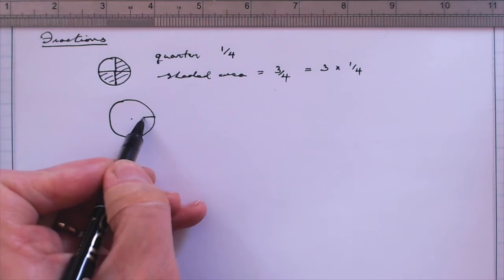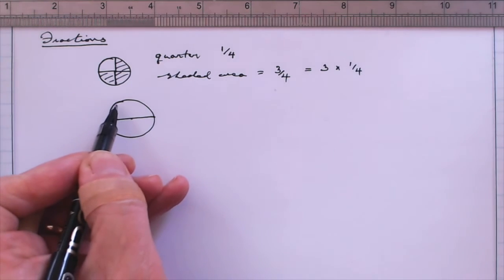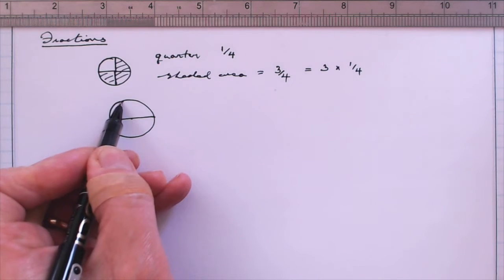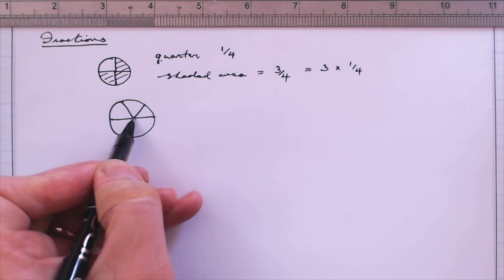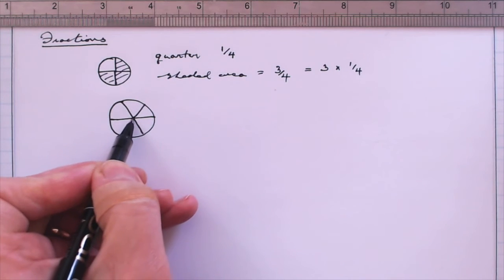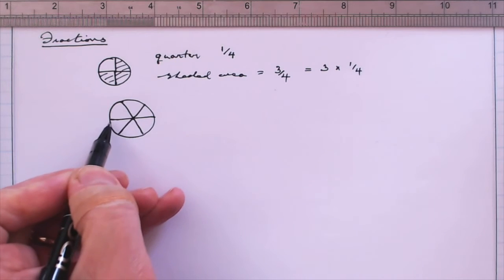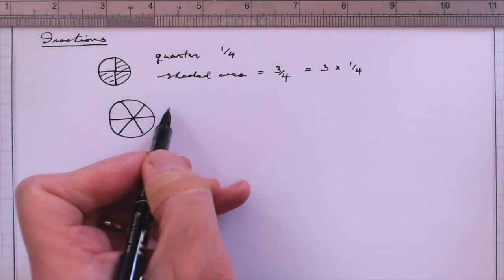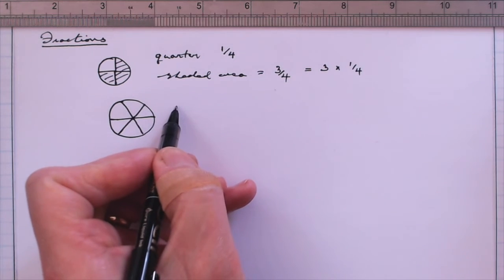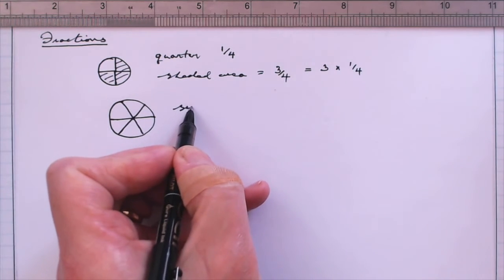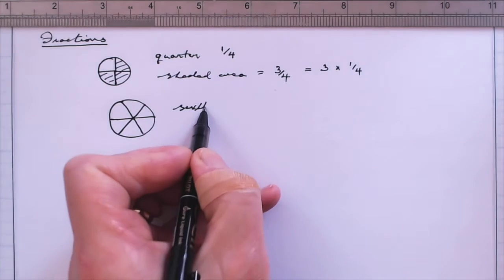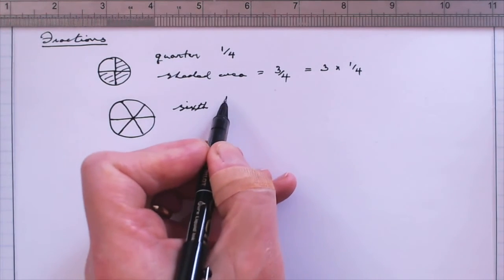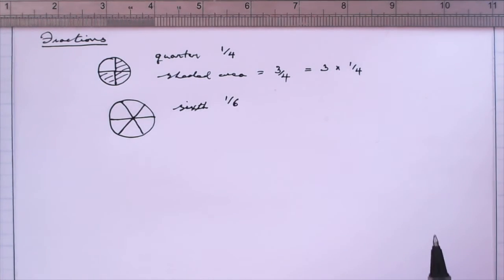So let's try to divide this cake into 6 equal parts. Try to do that approximately. Anyone who's tried to cut cake for 6 knows that that's quite tricky. There we are. So in this case then, 1/6 is the slice of cake, and we can write that as 1/6.